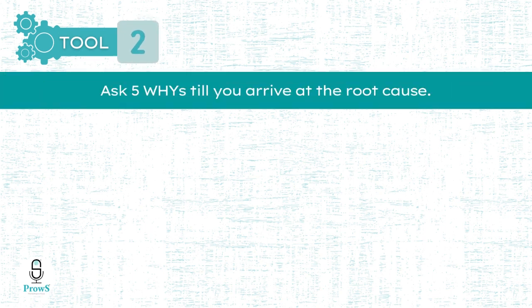The second tool, which is proven for root cause analysis, is the 5 whys method, which is essentially ask yourself why 5 times until you arrive at the root cause. Now, this is a very effective method for processes and deliverables, but can it be tweaked for people-related situations too? The answer is yes, but with a little twist. We will change the 5 whys questions to 4 W's and 1 H questions.